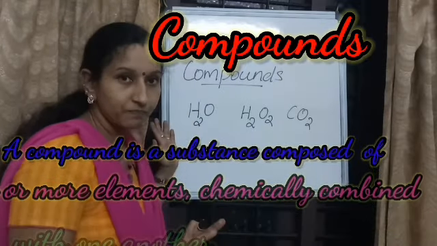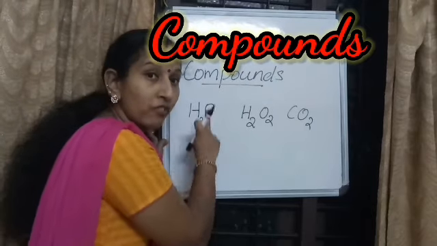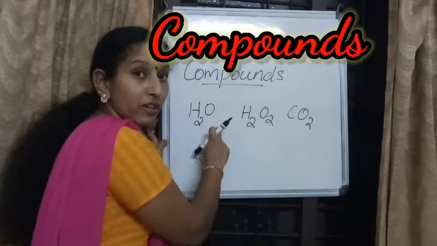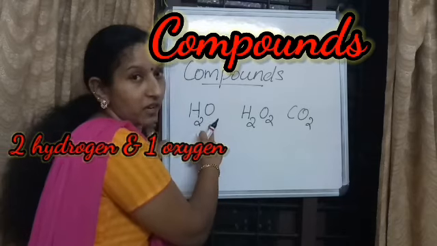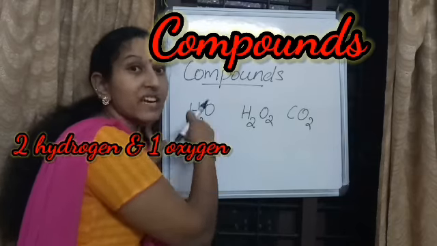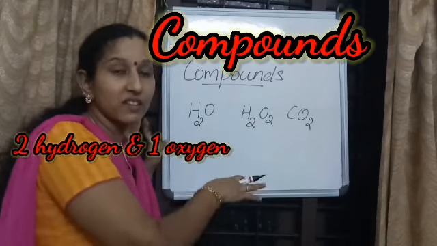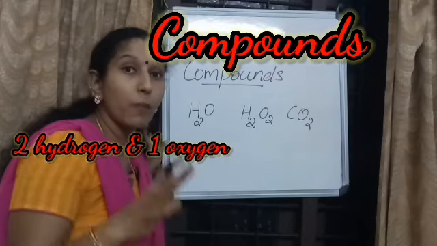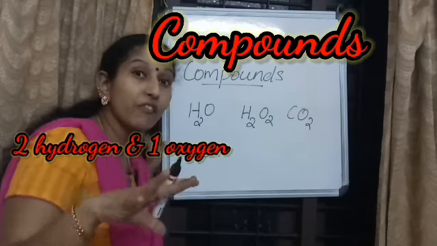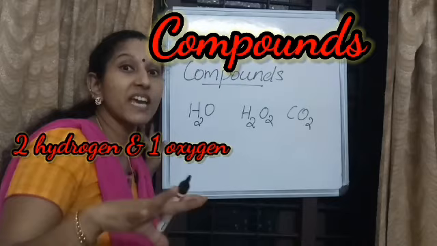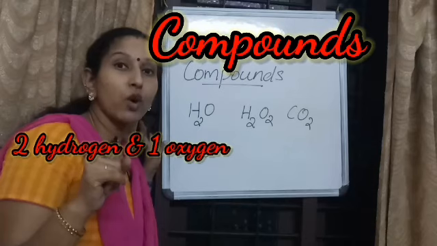H2O means water. This is the molecular formula for water. Wherever we go, we use the same H2O for water, which means there are 2 hydrogen and 1 oxygen in water. We cannot change that. You can use only 2 hydrogen and 1 oxygen for water; that is the fixed proportion. In a compound, the elements are in a fixed proportion. We cannot change those proportions. If there is water, there should be 2 hydrogen and 1 oxygen.